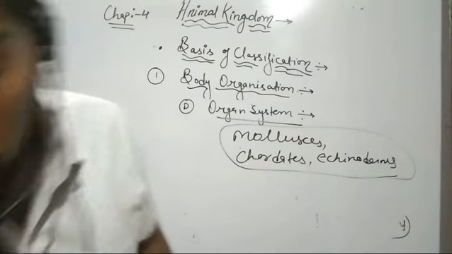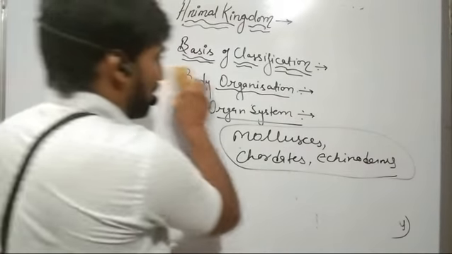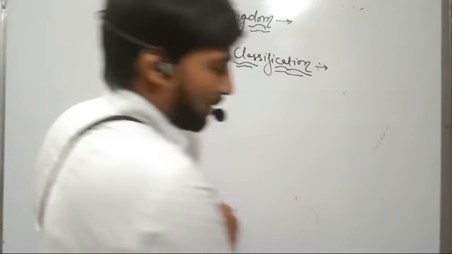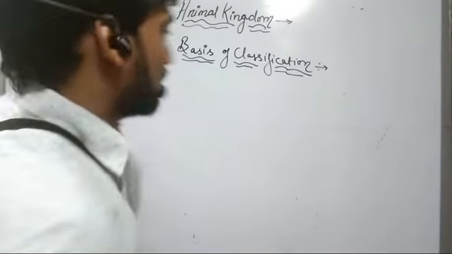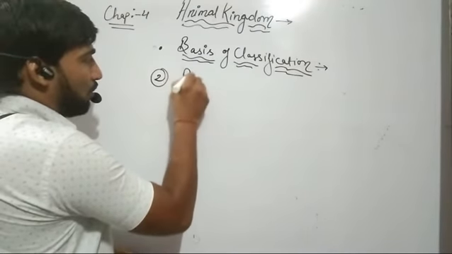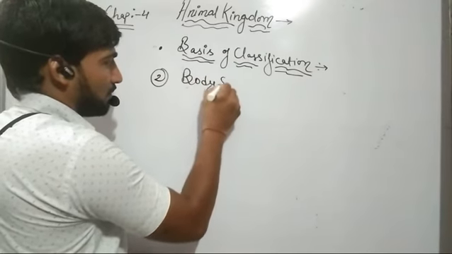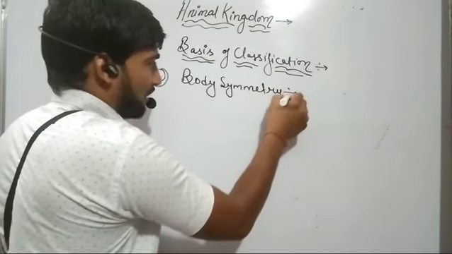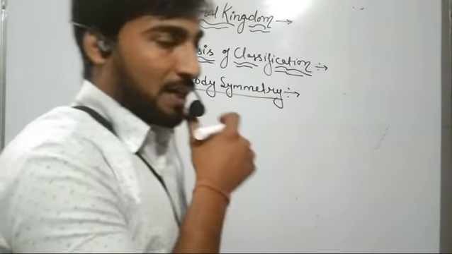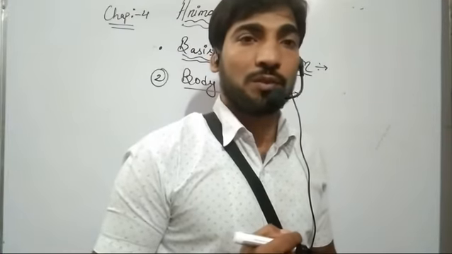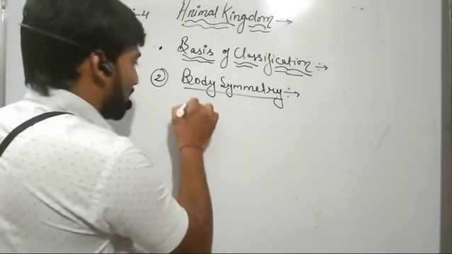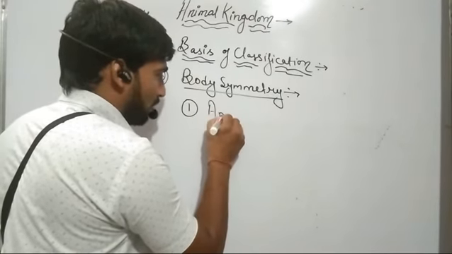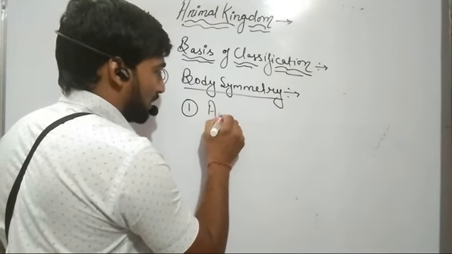Now we will discuss the next criteria for classification of living organisms. And our next criteria for classification of living organisms is symmetry, that is body symmetry. So on the basis of body symmetry, the organisms can be classified into three different groups. That is, the first one is the organisms which are included in asymmetrical organisms.